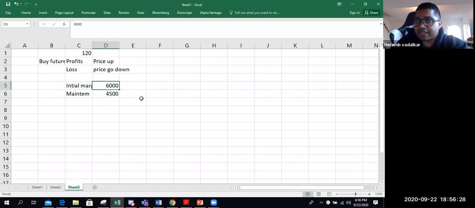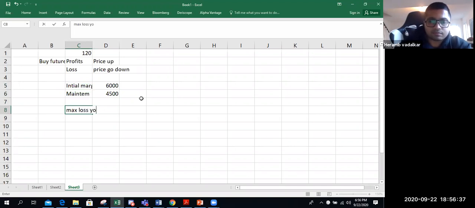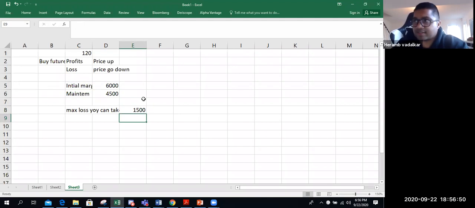The difference between initial margin and maintenance margin is the maximum loss you can take. So that is 6,000 minus 4,500. $1,500 is the maximum loss you can take on this contract.